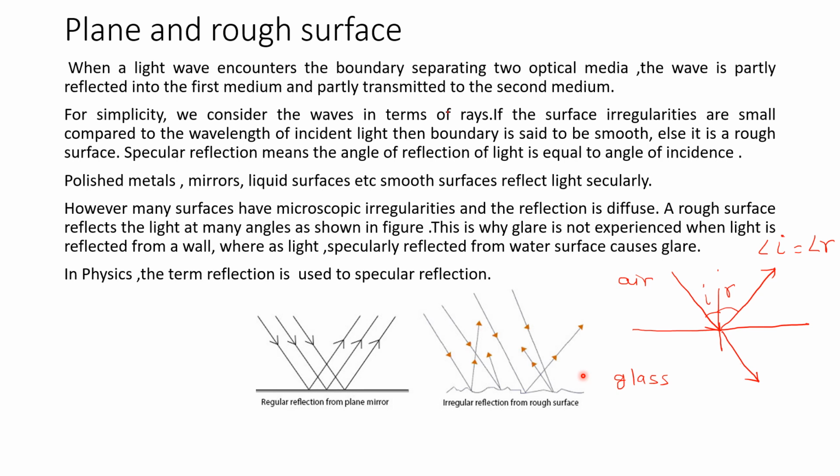For example, light which is reflected from the wall. The wall has small irregularities. But because of these irregularities, the light reflected from the wall will not give a glare, whereas the light which is specularly reflected from the water surface will cause the glare.